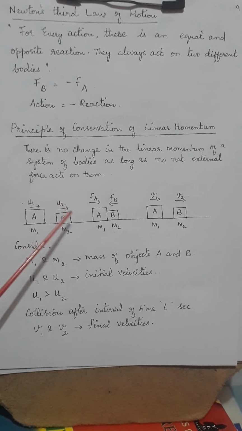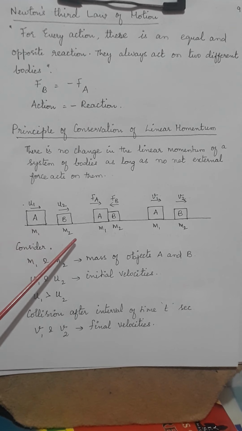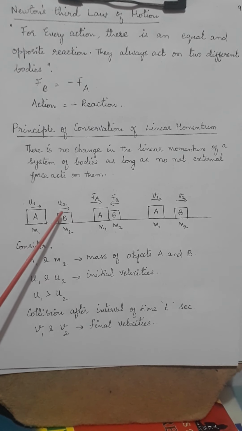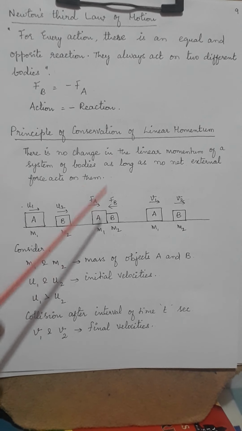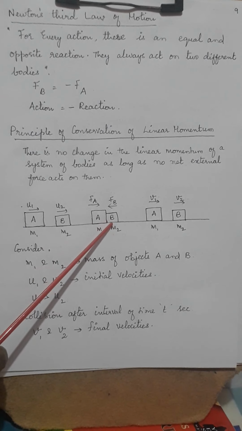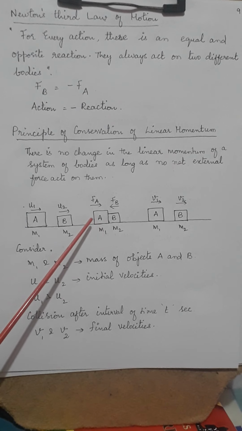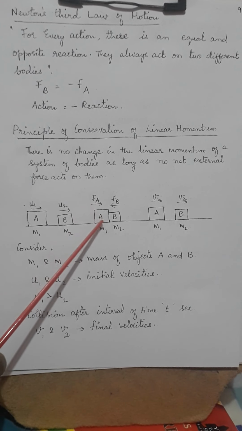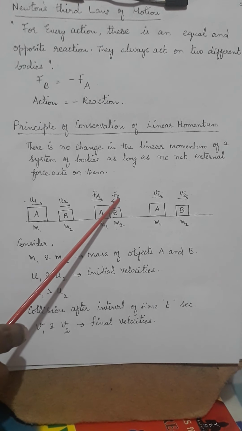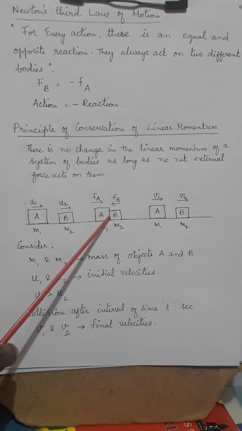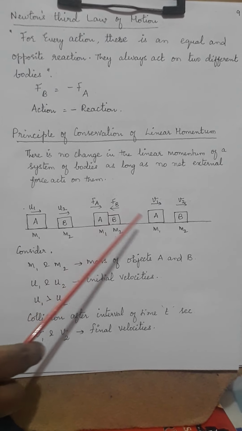So what happens? It starts moving, and after some time t, A and B will have a collision. They both will meet after a time of t, where Fa is the force on A and Fb is the force on B. So this collision takes place after a time interval of t. After that, what happens?